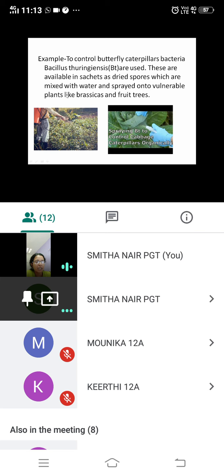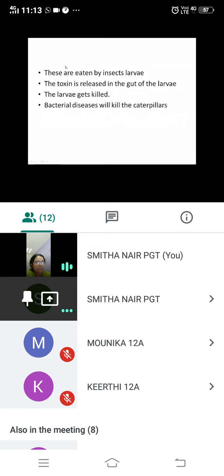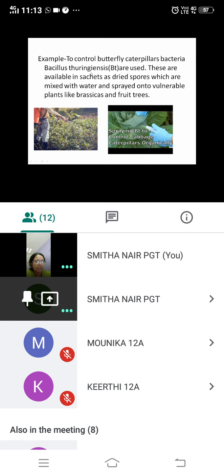So here we are using a living organism, that is bacteria, Bacillus thuringiensis, to control caterpillars so that they do not cause harm to plants like brassicas and fruit trees. Now what is done? These are eaten by insects. Now see what happens when this is sprayed on the plants. These insects, that is caterpillars or any other insect they are trying to control, will eat these bacteria, that is Bacillus thuringiensis, which is sprayed on the plant.